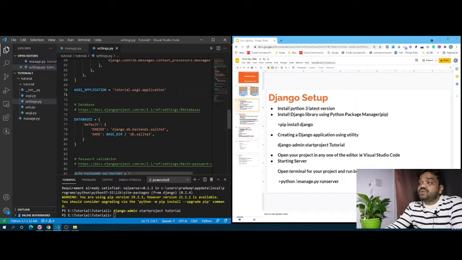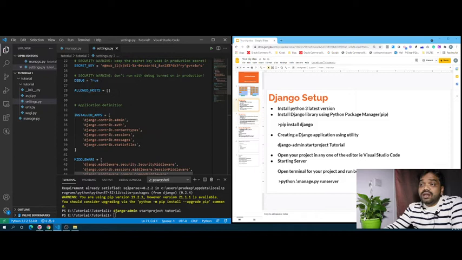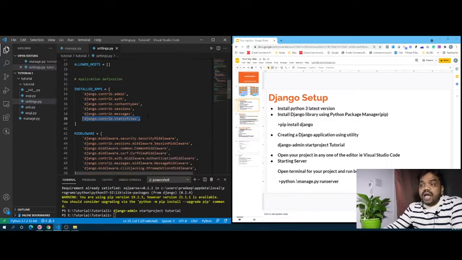Under the settings, we will be doing the database configurations, session management configurations, middleware tools, security tools, static files, external JavaScript files, external CSS files. All these configurations we have to do under this one. And suppose you plan to develop microservices apps, if you are going to create thousands of apps under your project, all these apps need to be installed here under the installed apps list. You have to define your custom apps here. Then internally Django identifies them, and then it works on those apps.